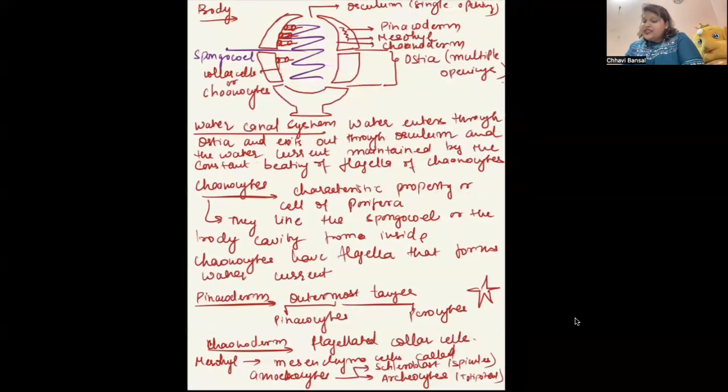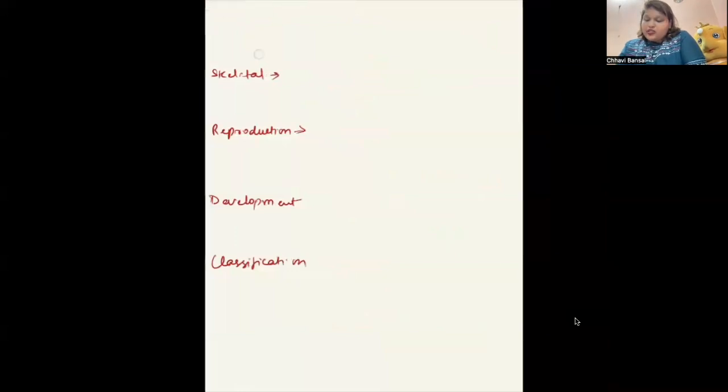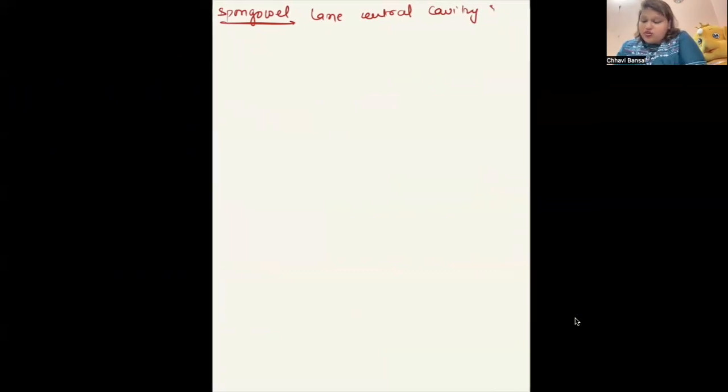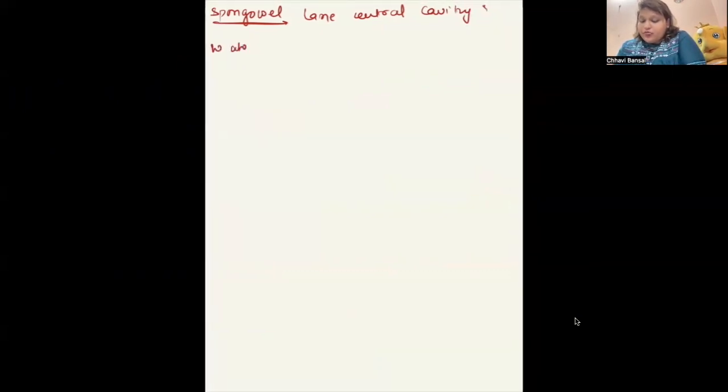Next part of the body is the spongocoel. It's the large central cavity. And then the function of the water canal system.